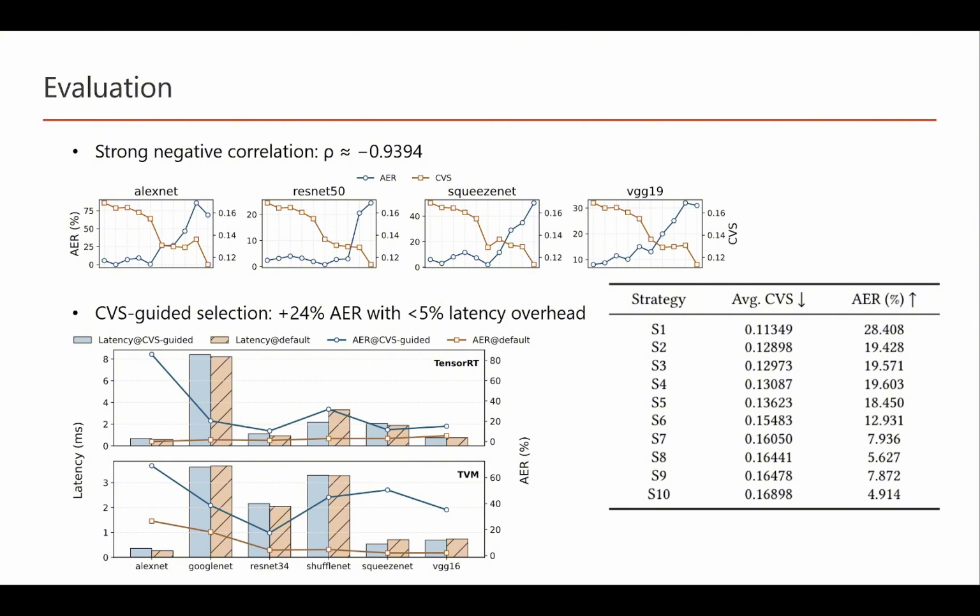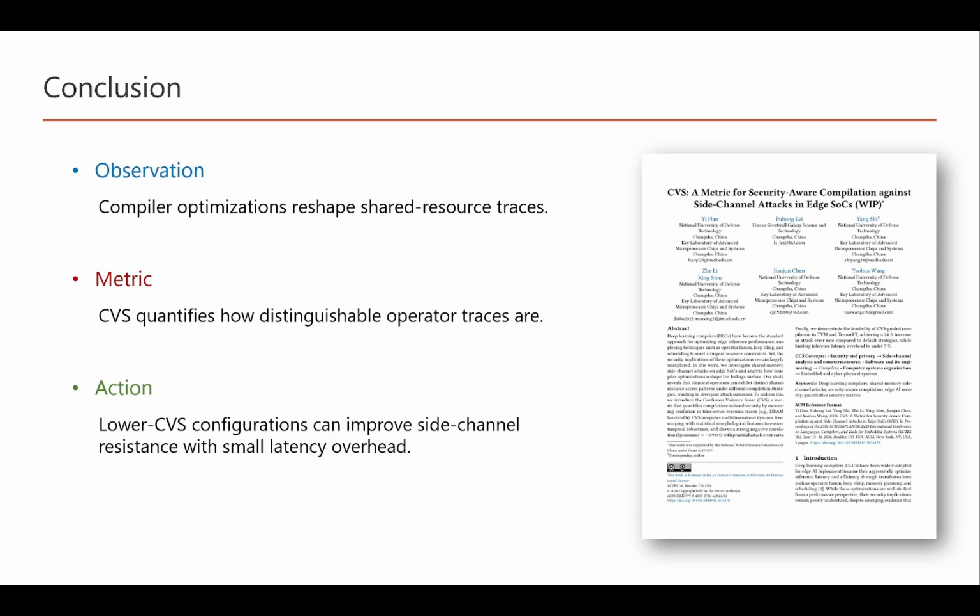The lower part shows CVS-guided compilation. For each backend, we generate candidate configurations and compute CVS. Then we validate them using the actual attacker. The results show that CVS-guided configurations remain closer to the default latency while improving security. On average, CVS-guided selection increases AER by 24%, with less than 5% latency overhead.